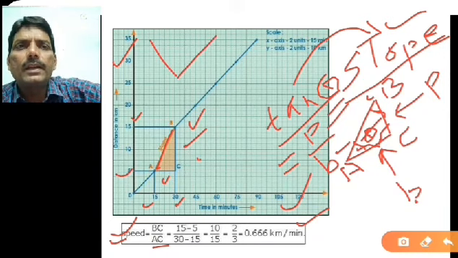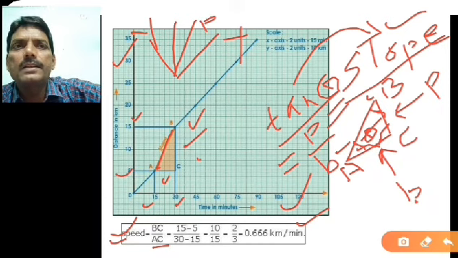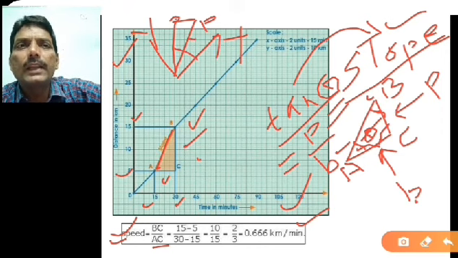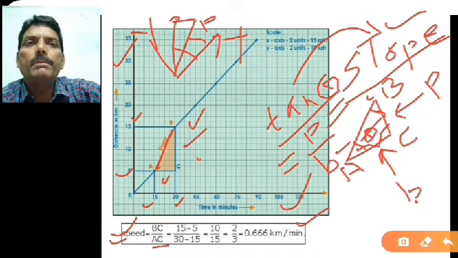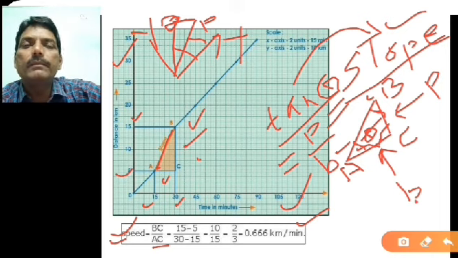Suppose you take the x-axis and y-axis, and if I take two lines like this, then you can say these are the two lines P and Q. The angle that this line Q makes with the x-axis is more than the angle made by line P. So the slope of Q is greater than the slope of P.